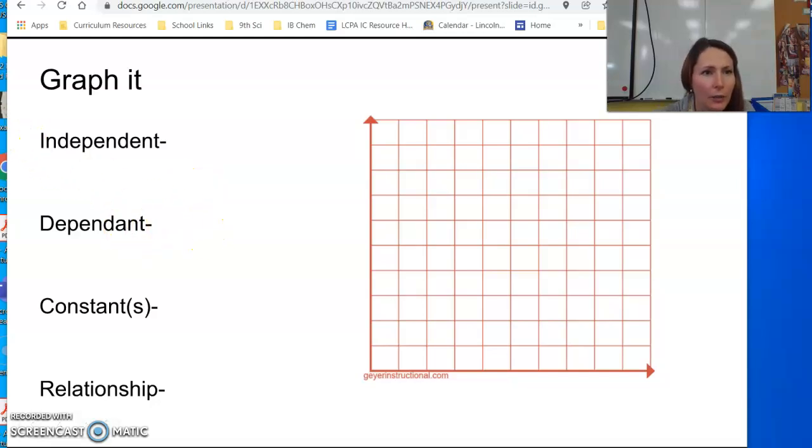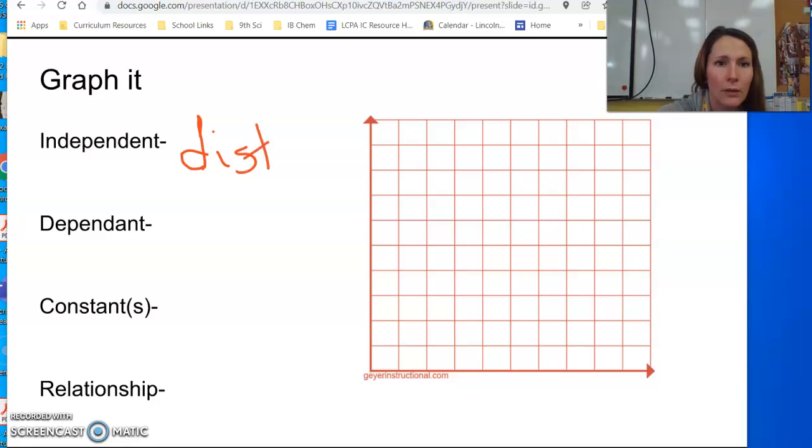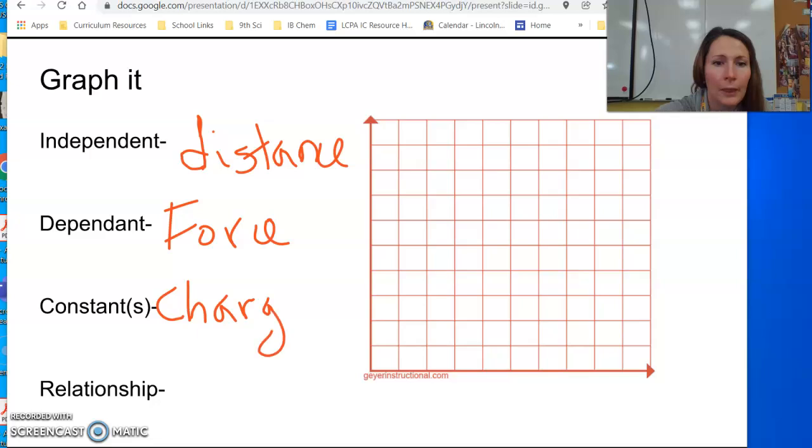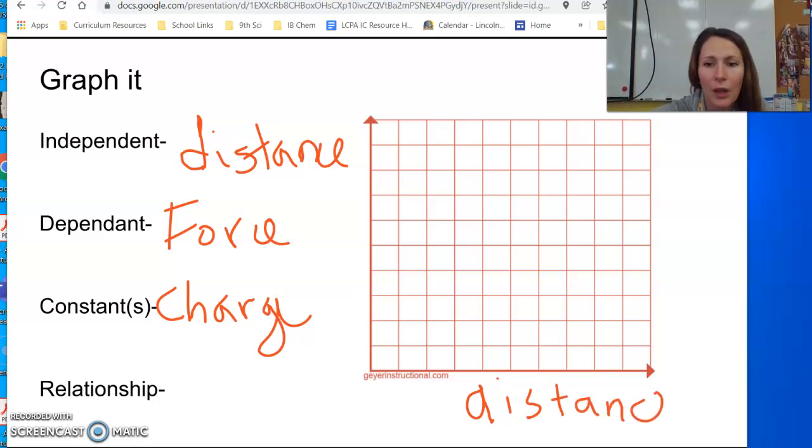I know graphing, we're back to it, we're never going to leave it. I'm going to attempt to write on here, we'll see how it goes. So for graphing, our independent variable in this case is going to be distance. Okay, our dependent variable then is that force. So what happens to the force as I change the distance? What's being held constant then is charge. So independent variable is going to go on my x-axis. Sorry about my handwriting, guys. It's terrible with this little pen thing. I'm just going to write force with an F there.